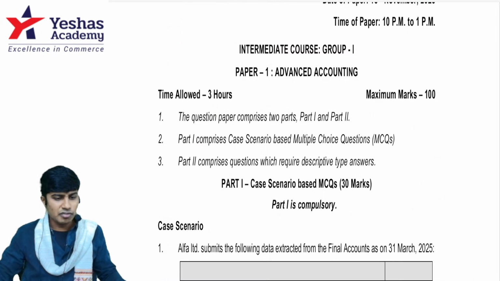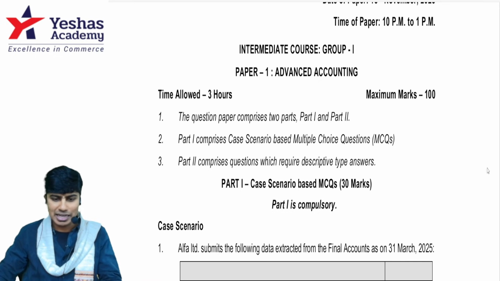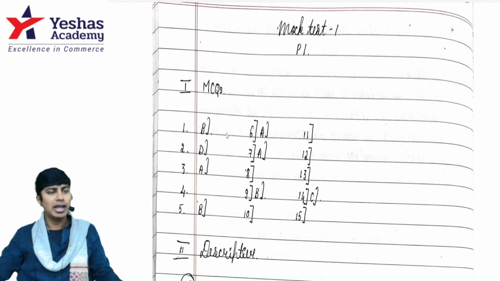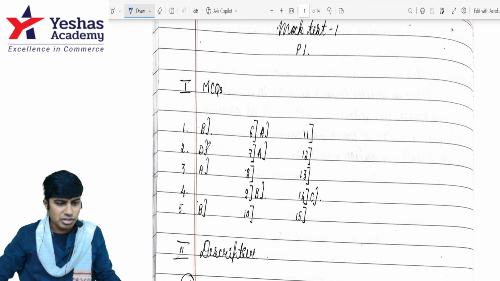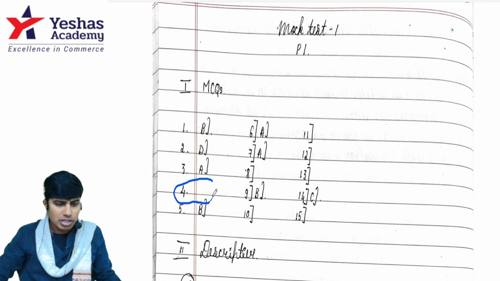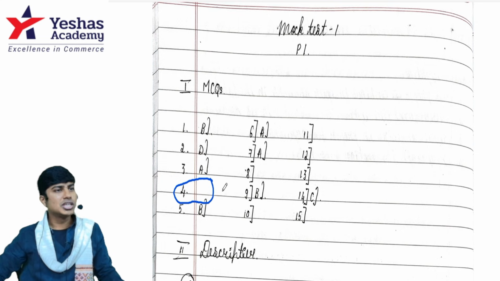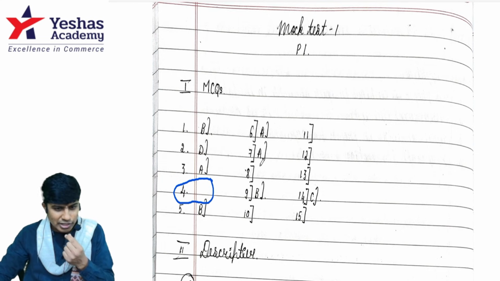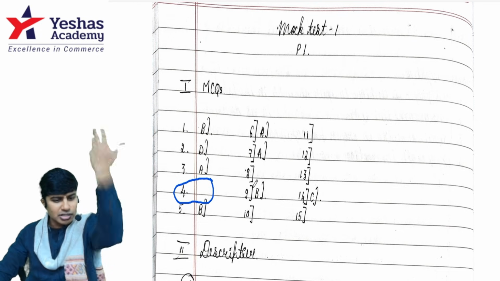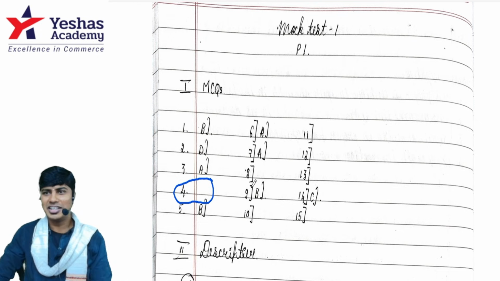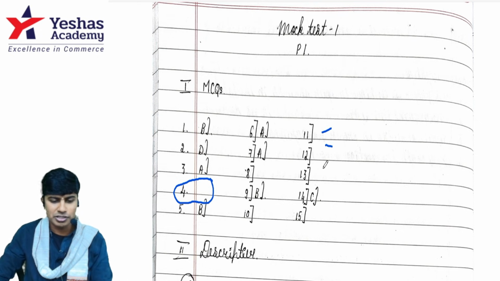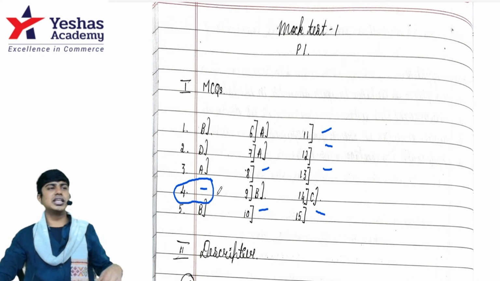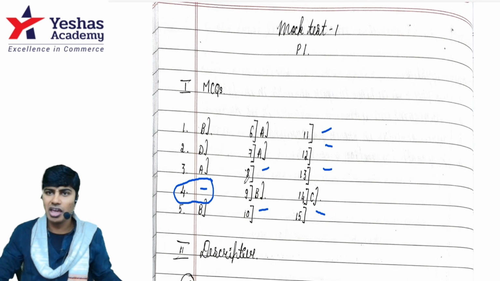To begin with, the first one: when you start with the case scenario based questions and MCQs for 30 marks, don't ever leave this empty. There is no negative marking in MCQs, 30 marks. Write some alphabet. In this, it looks like there are not many options with C, so write C. I'm just telling you an interesting analogy. So don't ever leave options empty. Even if you don't know, write something, because there is no negative marking in CA Inter MCQs, unlike CA Foundation.